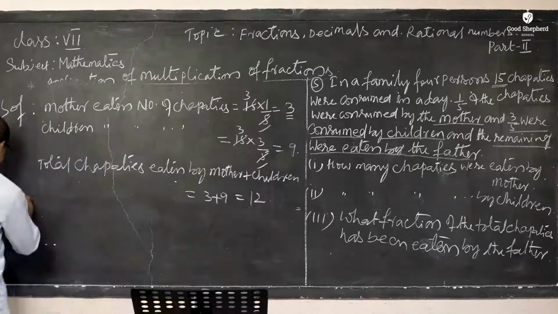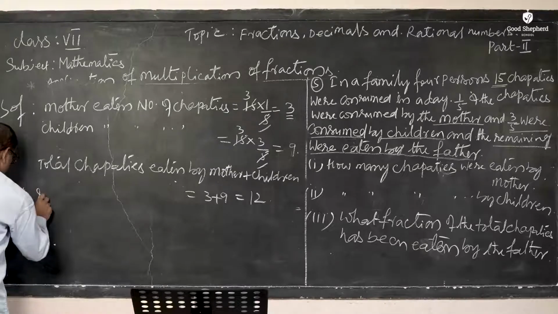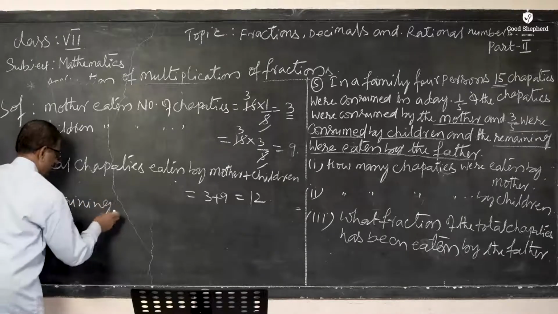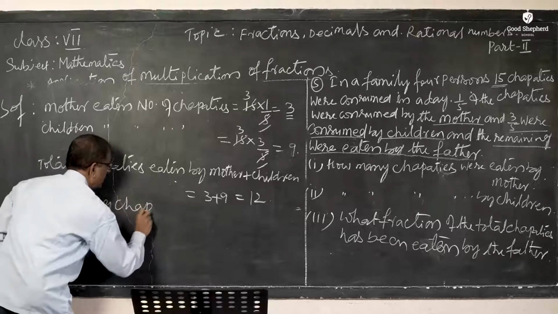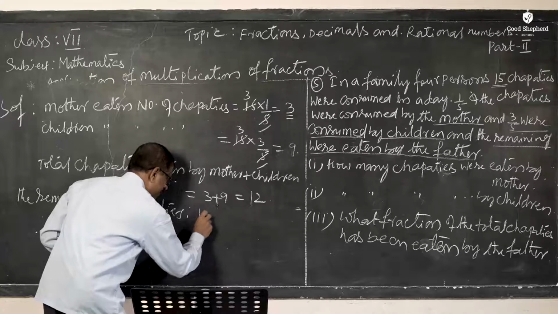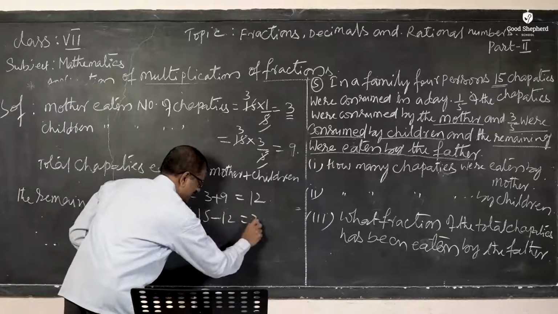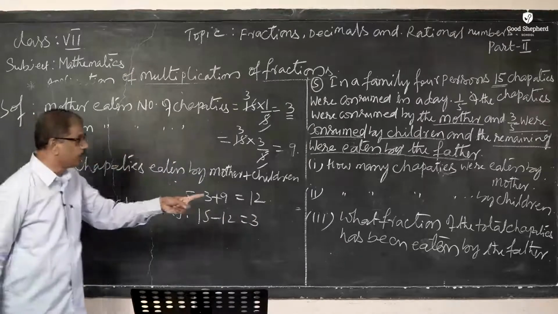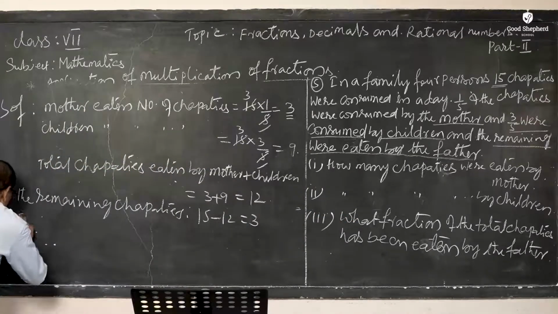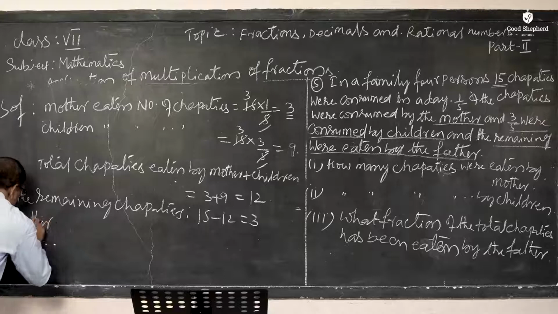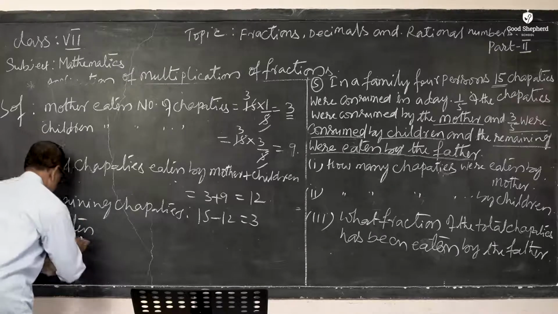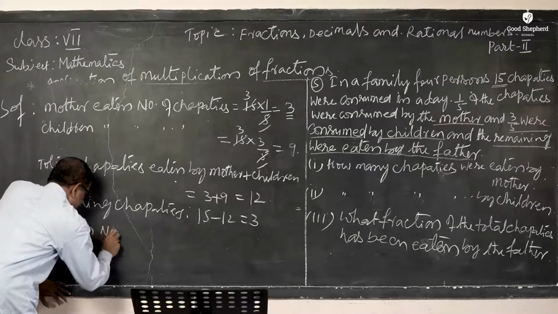The remaining chapatis: total number of 15 minus 12, that is 3. That is eaten by whom? Father. Therefore, the number of chapatis eaten by the father is 3.